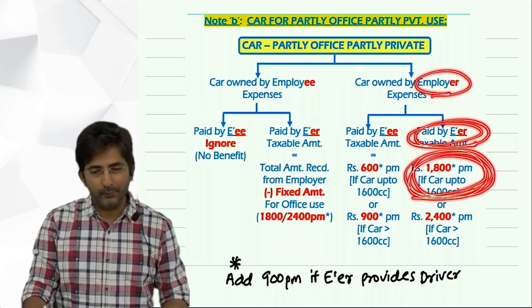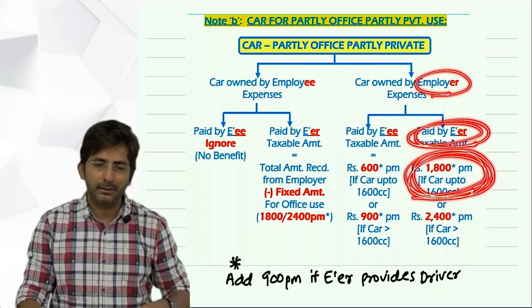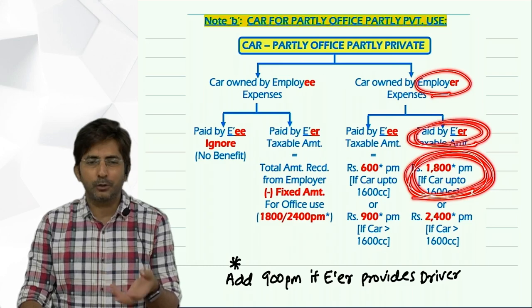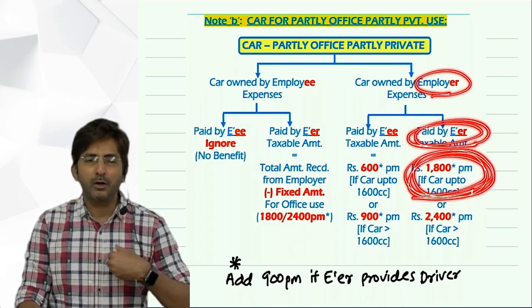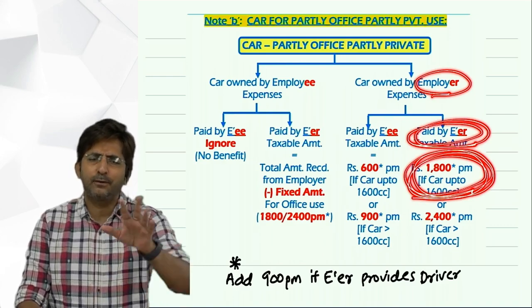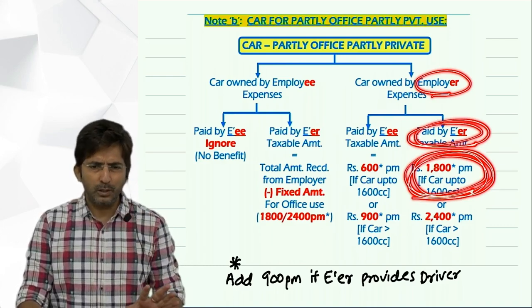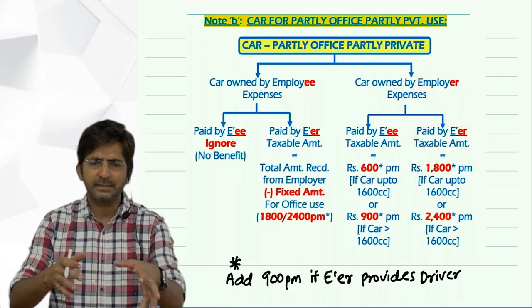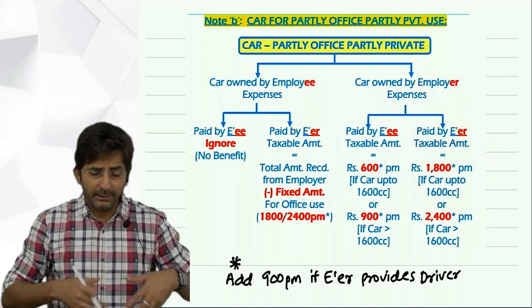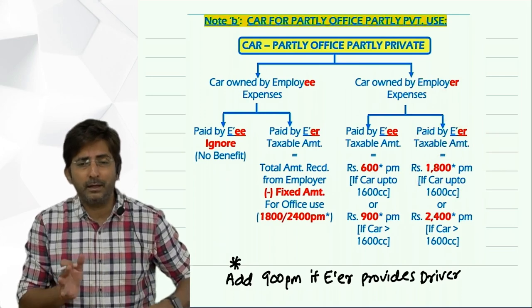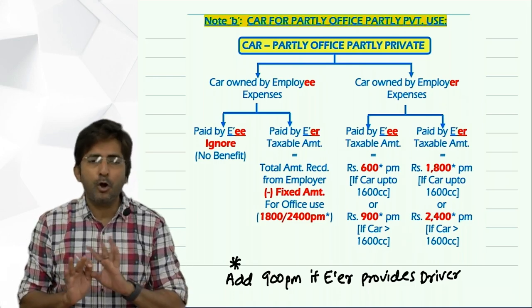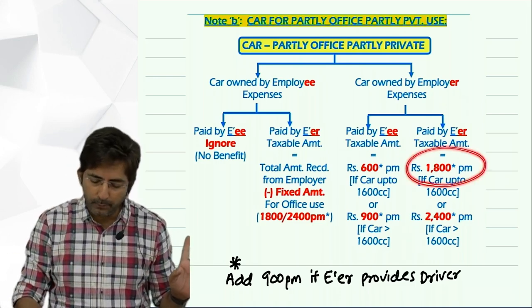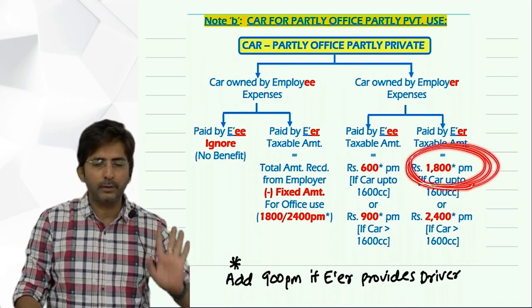Yes, for driver, don't assume a driver is also there. Assuming a driver is also there will be a little weird. Because usually if the boss has given you a car, you will drive yourself. And usually everyone drives the car themselves. Giving a driver also will be a little weird. For a driver, they have to specify. So since they have not mentioned a driver, you will take plain 1800 only, okay?